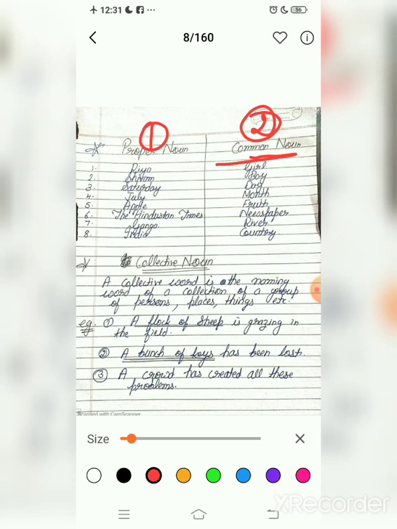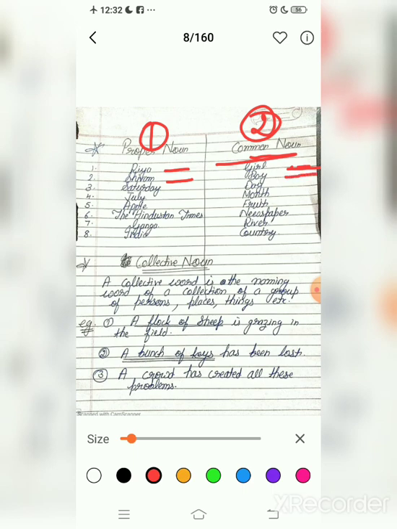What is the difference between the both? I will explain with the help of some examples. Look here. Ria. Ria is the name of a particular person and girl is a general name. That's why Ria will come in proper noun and girl will come in common noun. Second example is Shivam. Shivam is the particular name of the boy and boy is general.